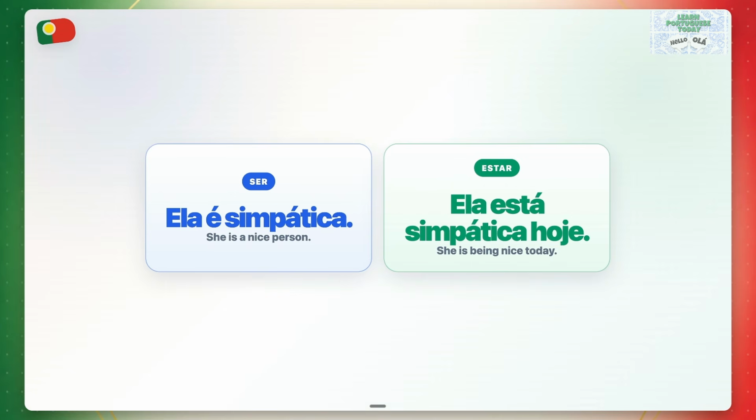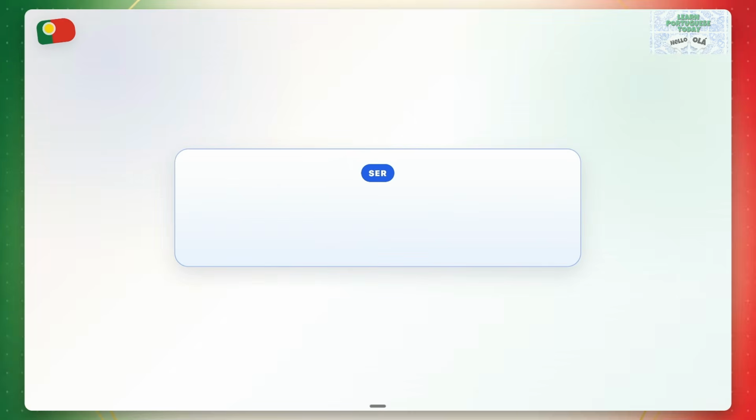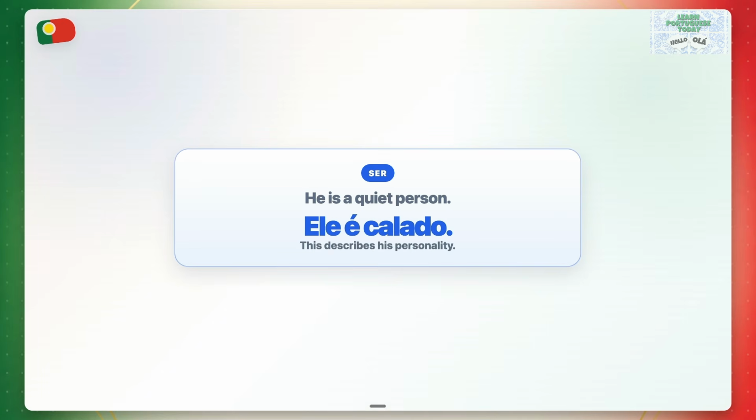Let's go over another example. He is quiet. Does this mean his personality or just right now? He is a quiet person. Ele é calado. This describes his personality.